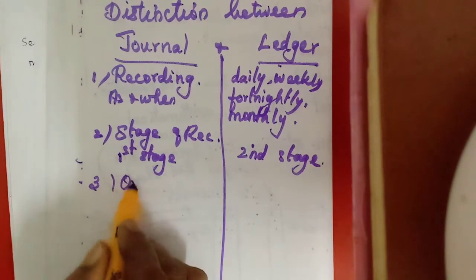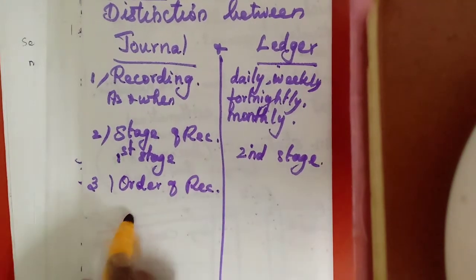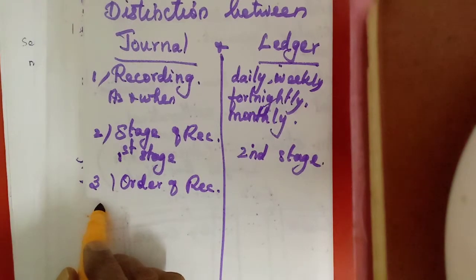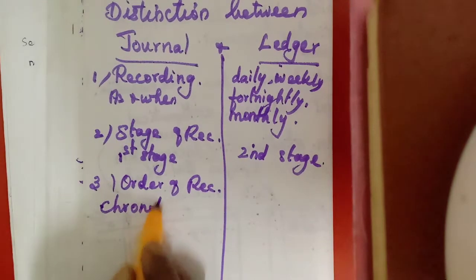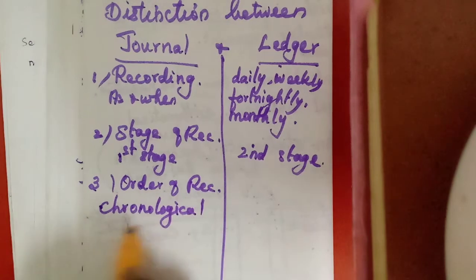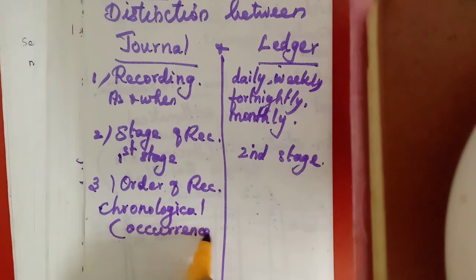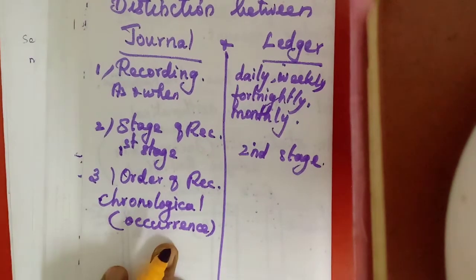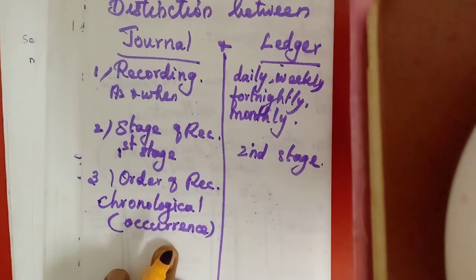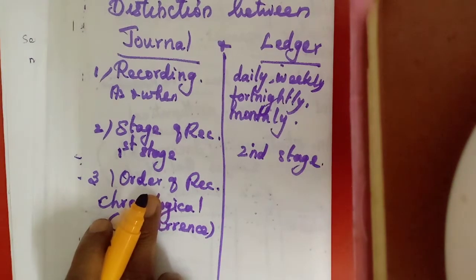Then order of recording. In which order will we record? In order of occurrence, that is what we have learnt. Which order? Chronological order, that means order of occurrence. Today at 10 o'clock a transaction takes place; we will write that one first. Then in the afternoon another transaction takes place. So in the order of occurrence, or chronological order, the journal entries will be prepared.